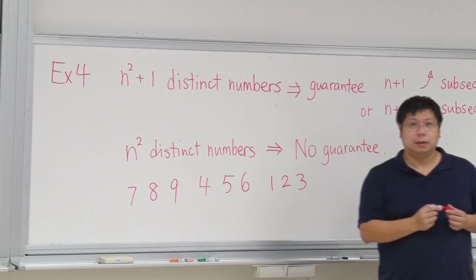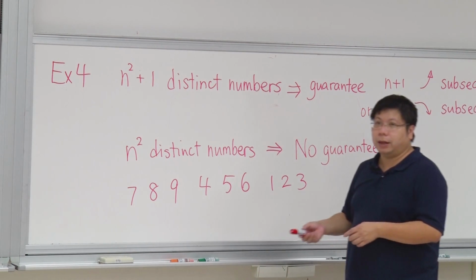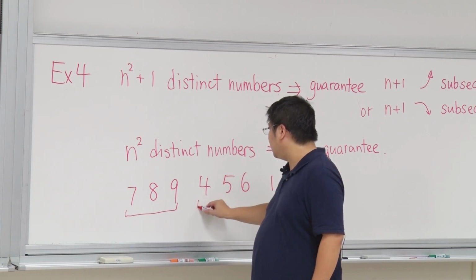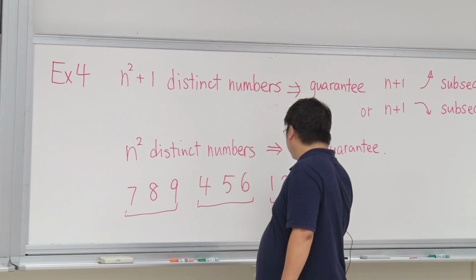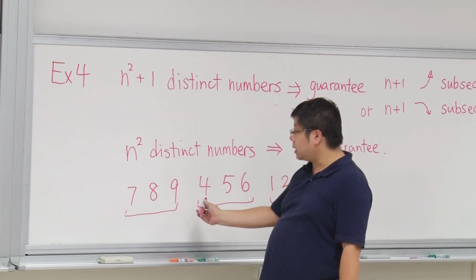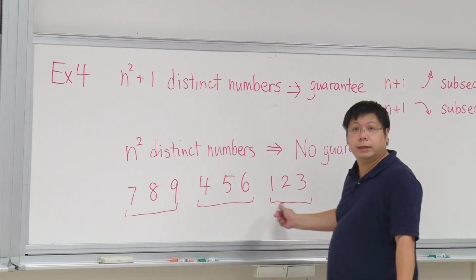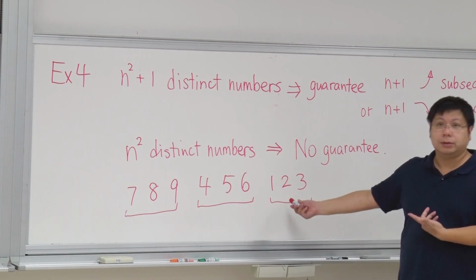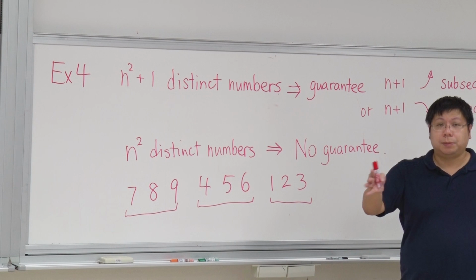I'm arranging the numbers into blocks of n numbers: n numbers here, n numbers here, n numbers here. The largest n increasing, then the next largest n increasing, and then the next largest n increasing. Is that okay? Then you see that the longest increasing must be of length 3.